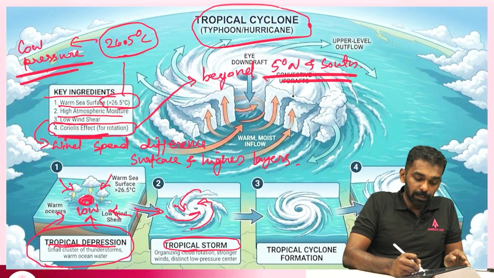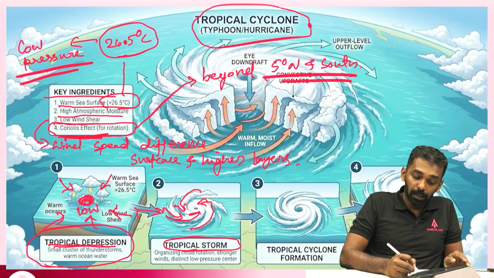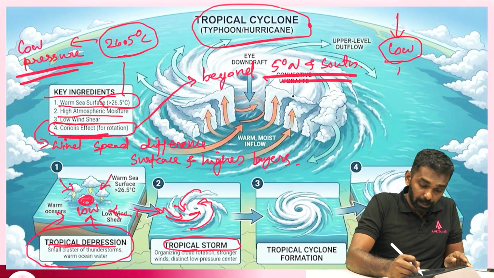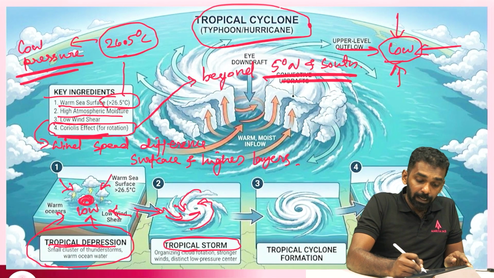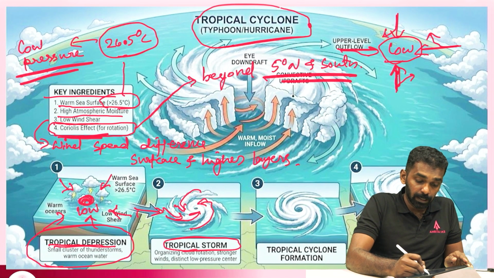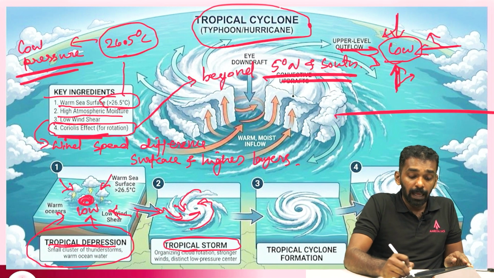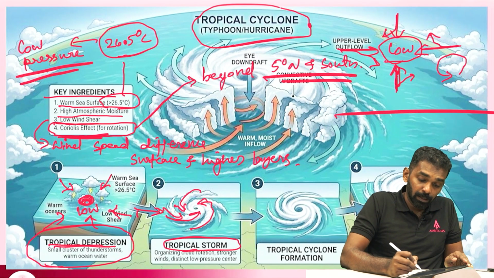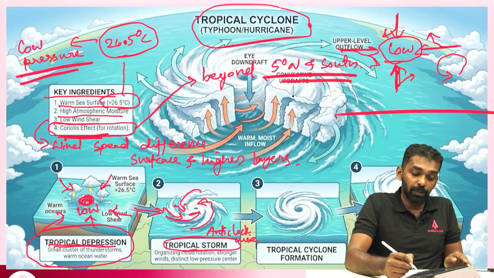So this is the low pressure created and winds are coming, and in our case it is in the northern hemisphere, and because of the Coriolis force, winds are getting deflected towards the right, and hence in this region we will have an anti-clockwise rotation. So an anti-clockwise rotation is created in the northern hemisphere, right?